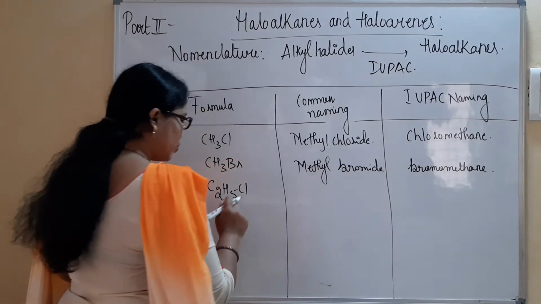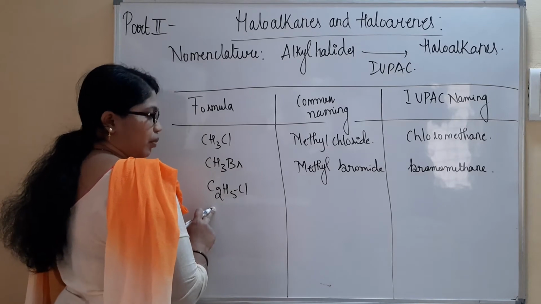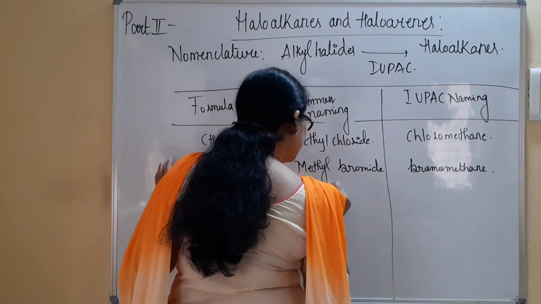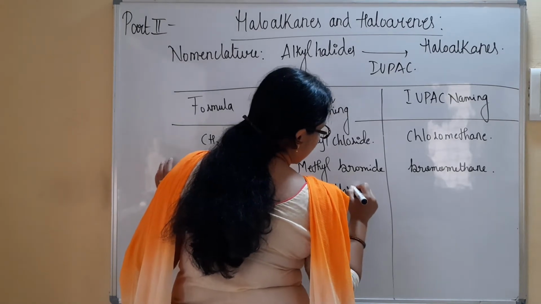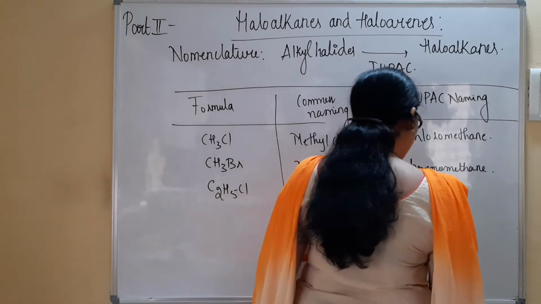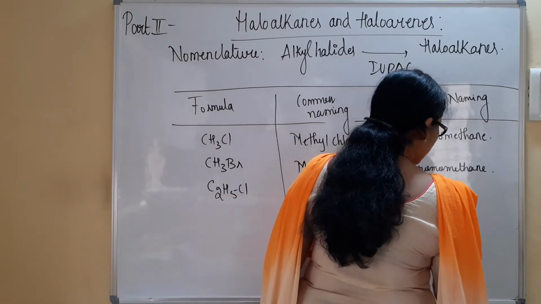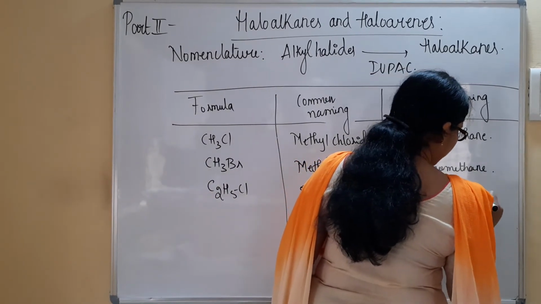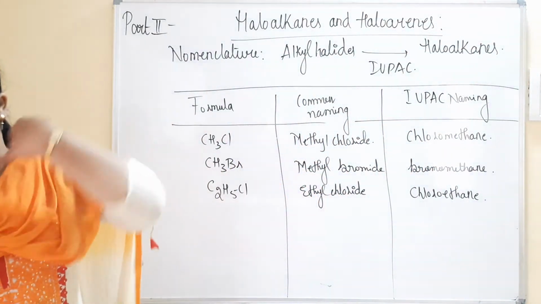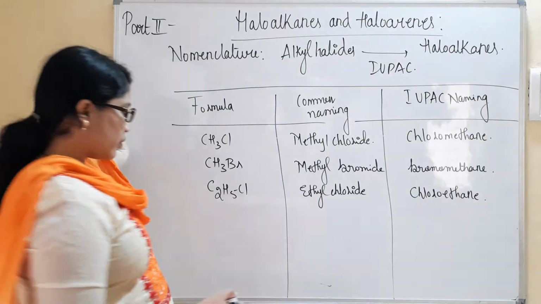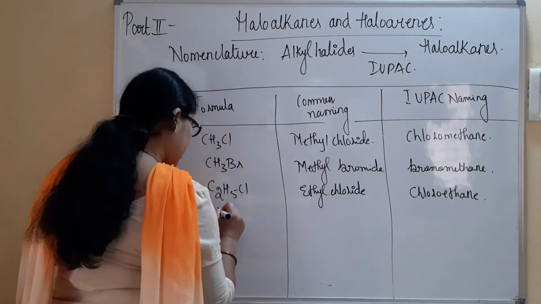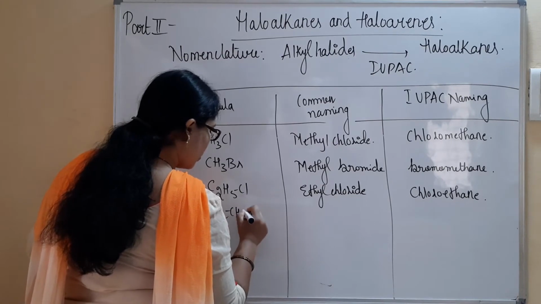Moving to the next example, C2H5Cl, 2 carbon atoms. C2H5 is derived from ethane. We can call it ethyl chloride, or in IUPAC it is referred to as chloroethane. Understood? Likewise, you can consider 3 carbon atoms also: CH3CH2CH2Cl.